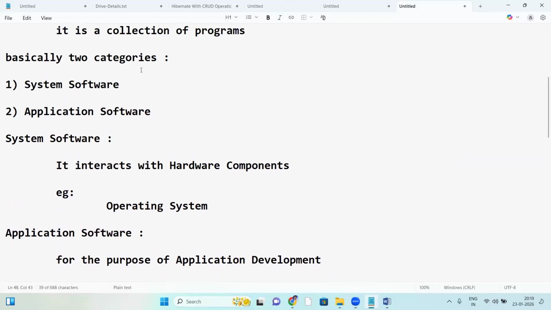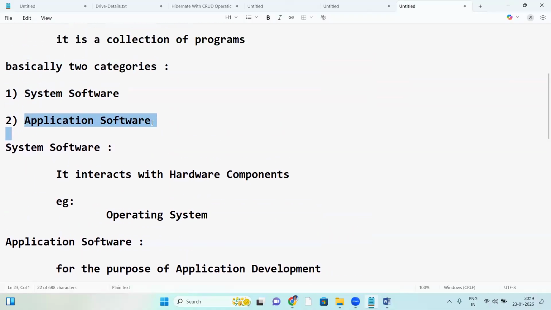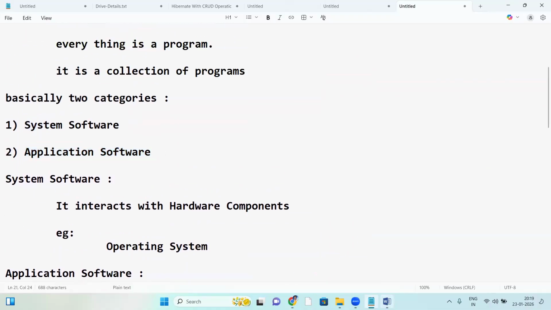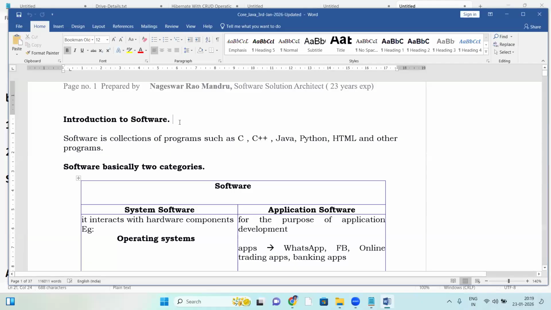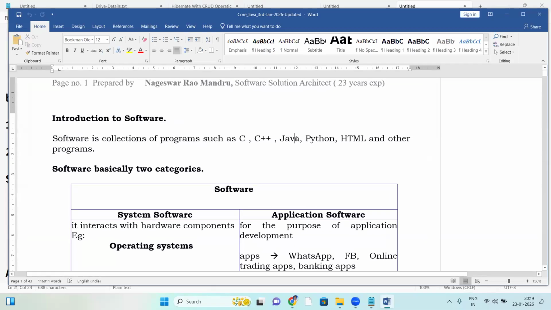Fine. So it is system software and application software. Only OS comes under system software, and the rest of the technologies come under application software. The same thing is in the document here. Introduction to software: software is a collection of programs such as C, C++, Java, and so on.